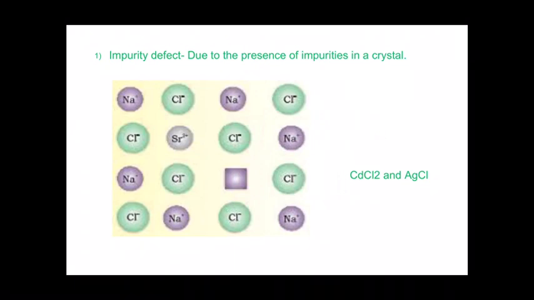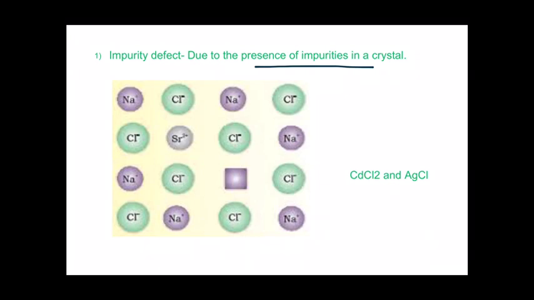Now let us discuss the first classification in detail, that is the impurity defect. Impurity defect, as the name suggests, is due to the presence of impurities in a crystal. Suppose molten sodium chloride having some impurity, strontium chloride, is crystallized. When crystallization occurs, a few sodium ions are replaced by strontium ions, as you can see in the figure.